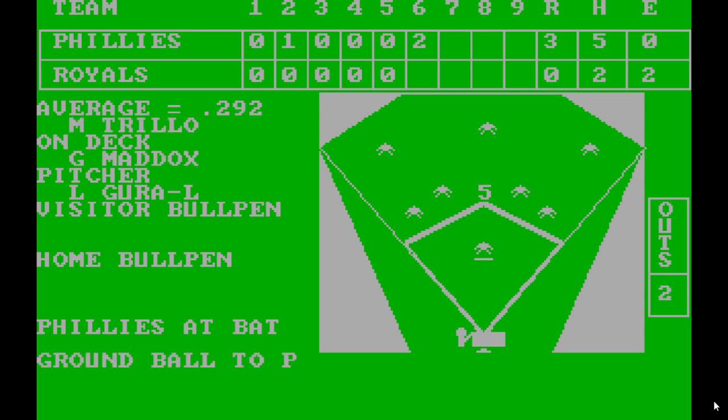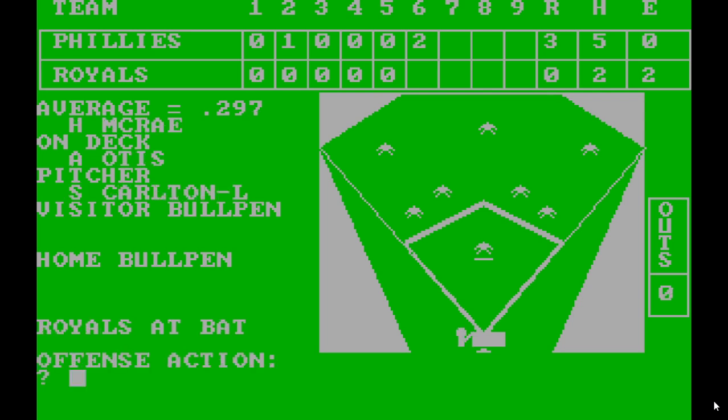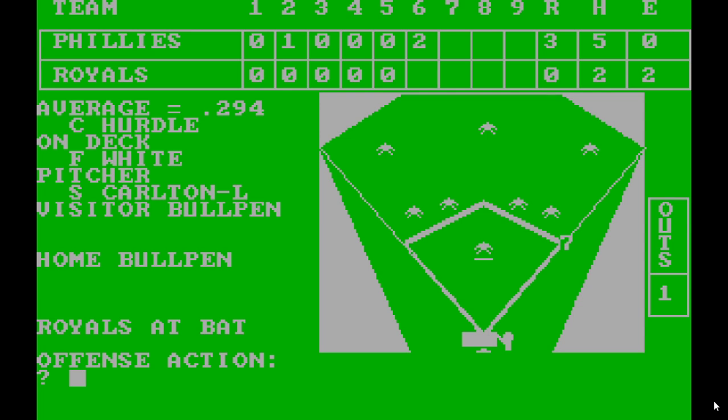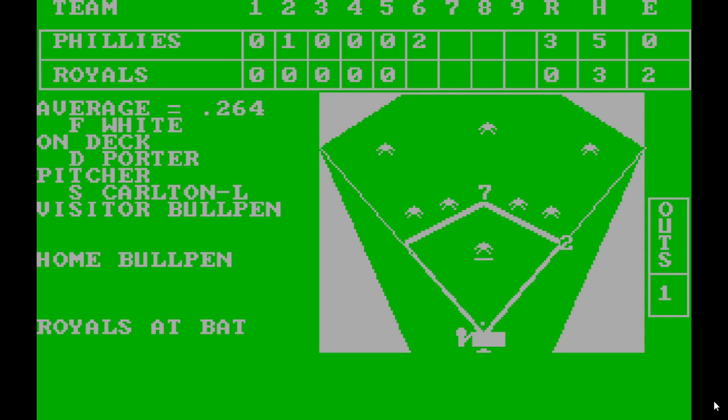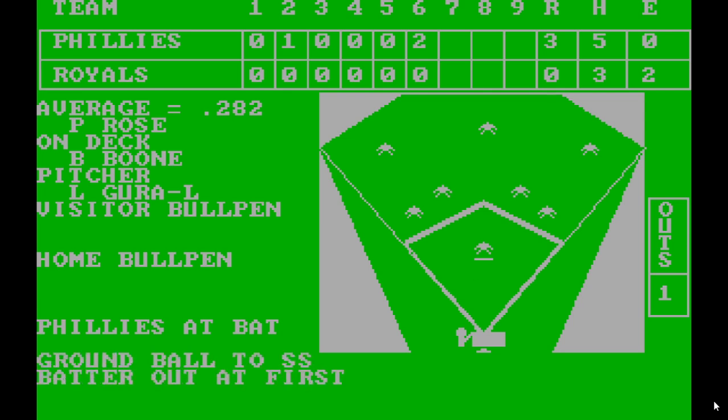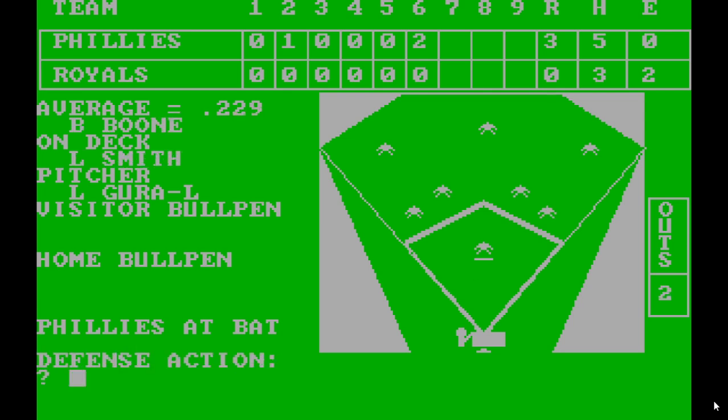Manny Trillo. Ground out to pitcher. Hal McRae. Shallow fly out to center. Let's see. We've got Clint Hurdle with a runner aboard and 1 out. Single to right field. Runner advances 1 base. Frank White, 2 on. And double play. That ends the 6th, and the Phillies are up 3-0. Here's Maddox. Okay. Boone.